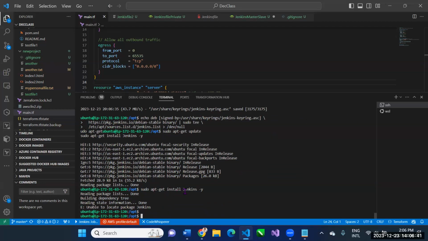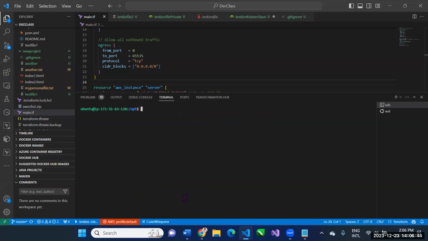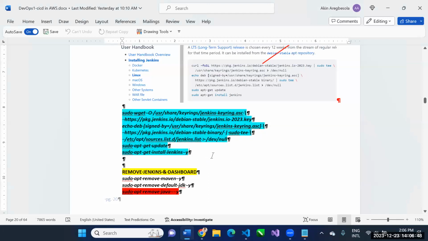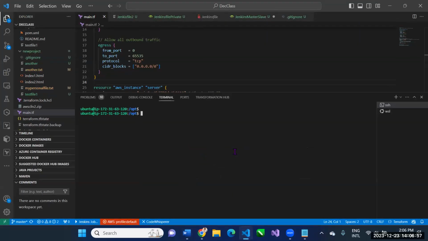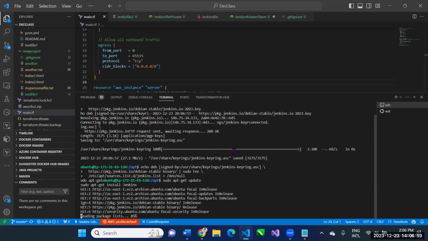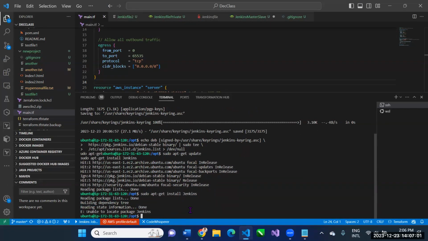Unable to locate Jenkins. There's a problem. Let me try one more time. Control-C, and then come back here and do Control-V. Unable to locate, it's not working. Okay, so no problem.